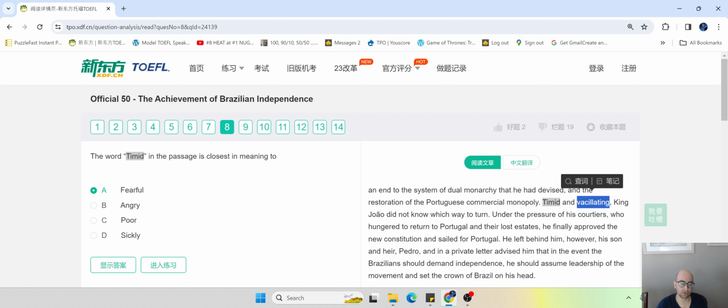But if I know what vacillating means, that can help me to select choice A, fearful, because it's related to timid. It has a relationship with this word. So someone who's indecisive is often someone who's timid as well. They don't know which way to turn. They can't decide. So yeah, that's it.